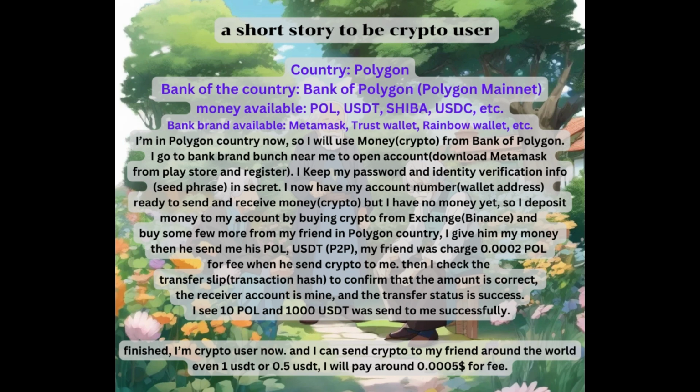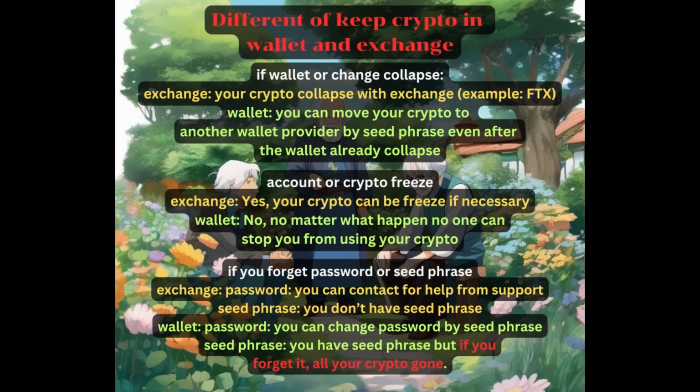Finished. I'm a crypto user now, and I can send crypto to my friend around the world, even 1 USDT or 0.5 USDT. I will pay around $0.0005 for the fee.